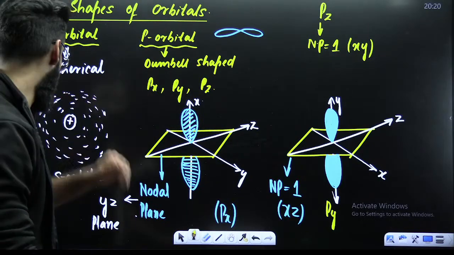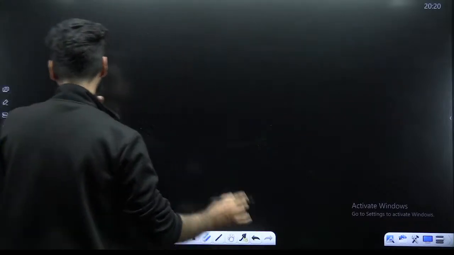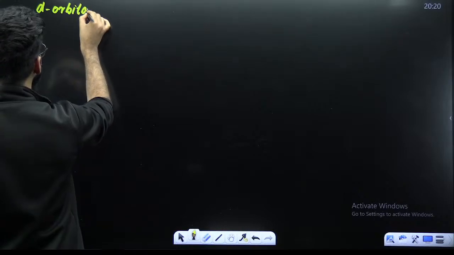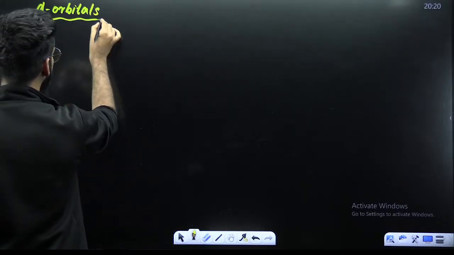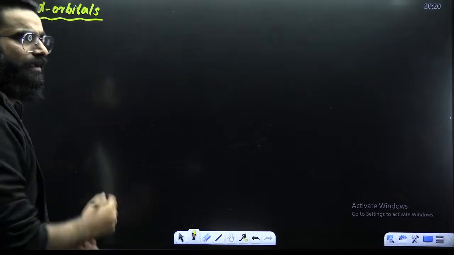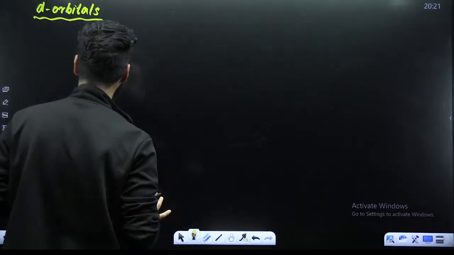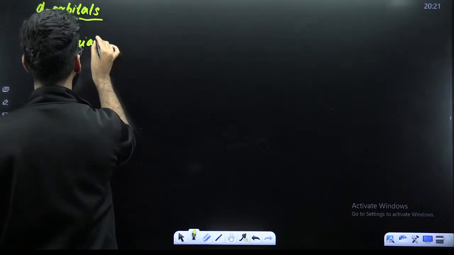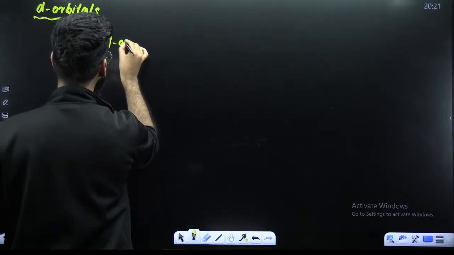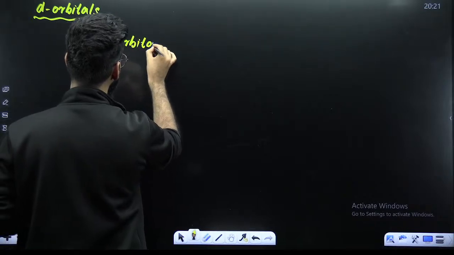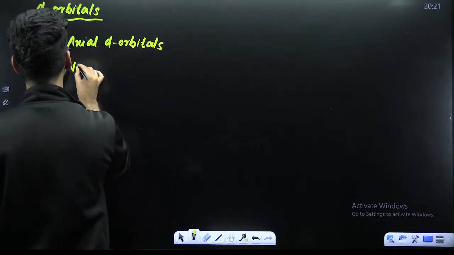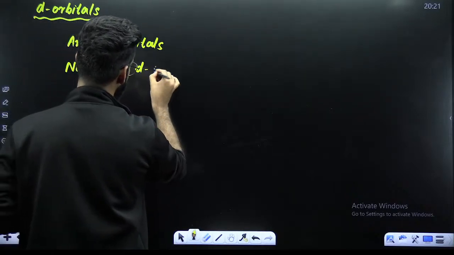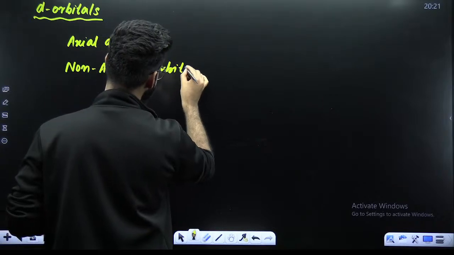So this was your p orbitals. Similarly, how do your d orbitals look like? Now, first of all, there are two types of d orbitals. One are called axial d orbitals, and one is something which you call non-axial d orbitals.